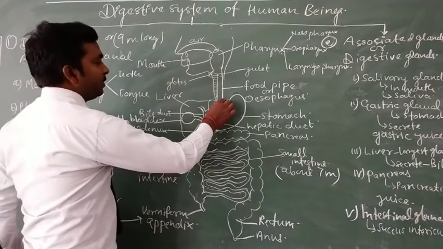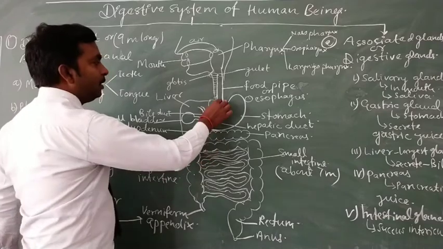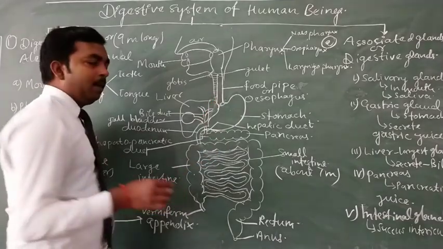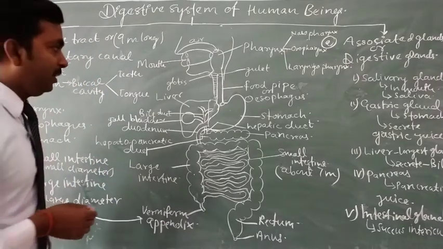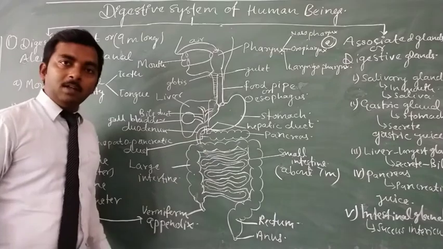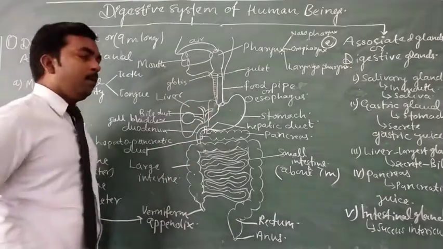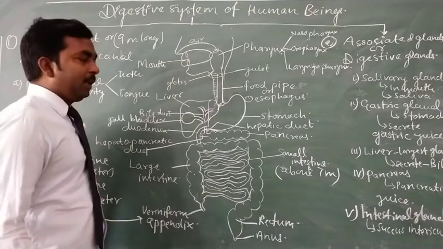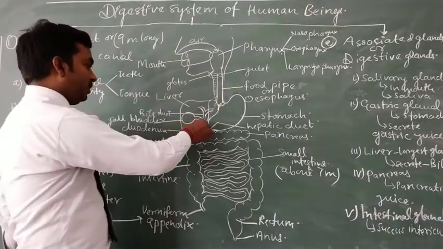And the opening of the stomach is guarded by a sphincter, which is known as the cardiac sphincter, which regulates the opening of the stomach and also prevents the backward flow of food into the esophagus.